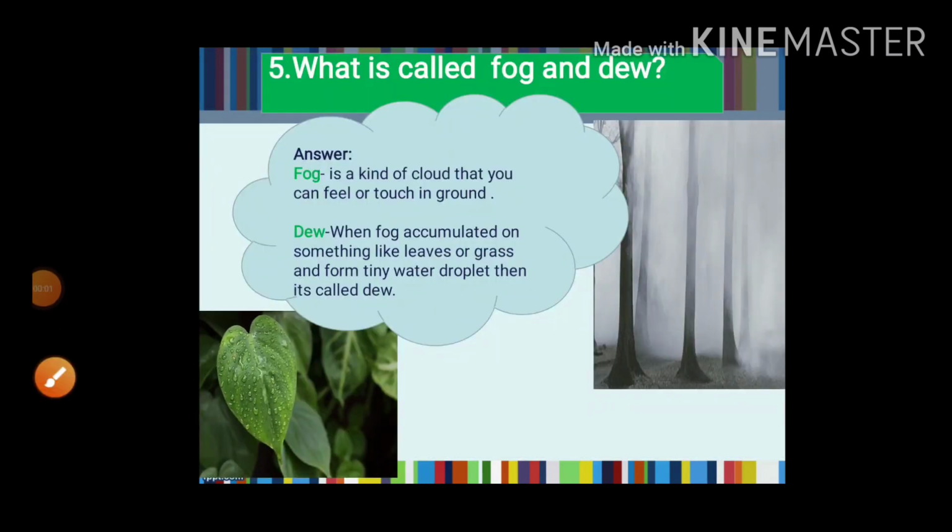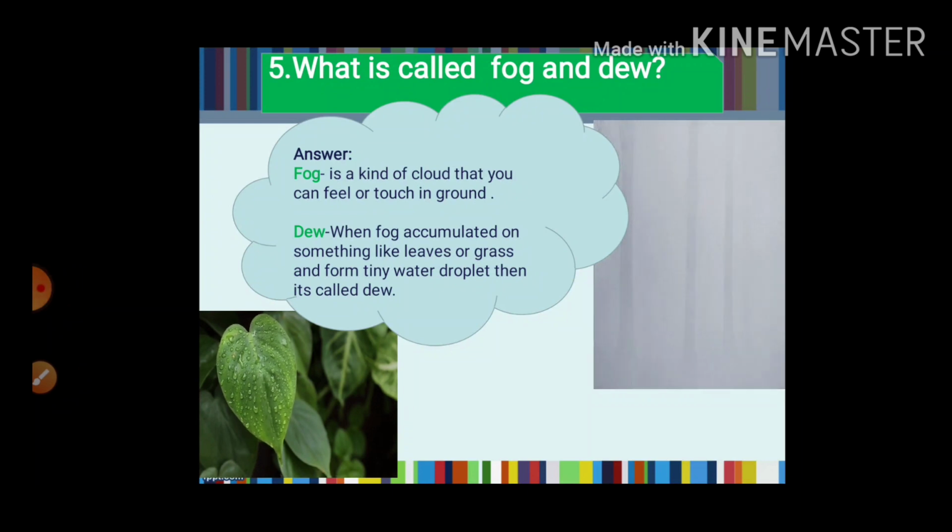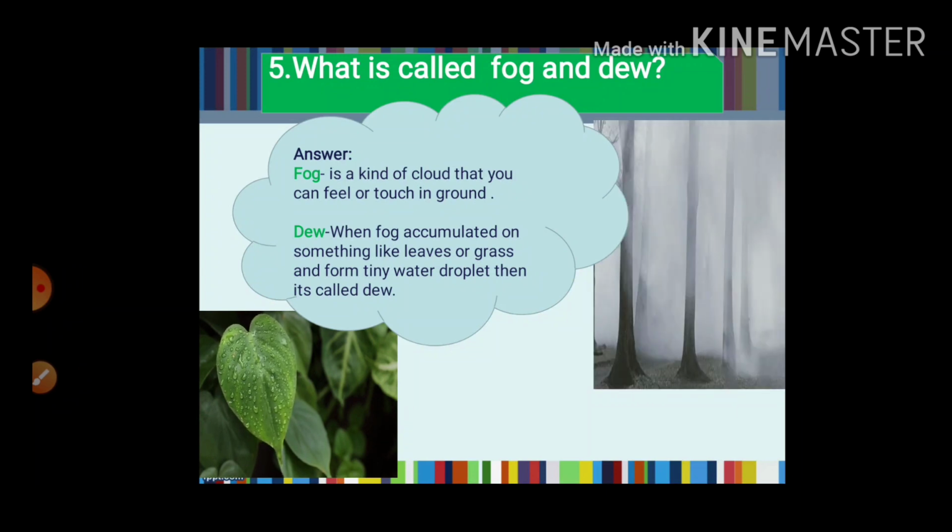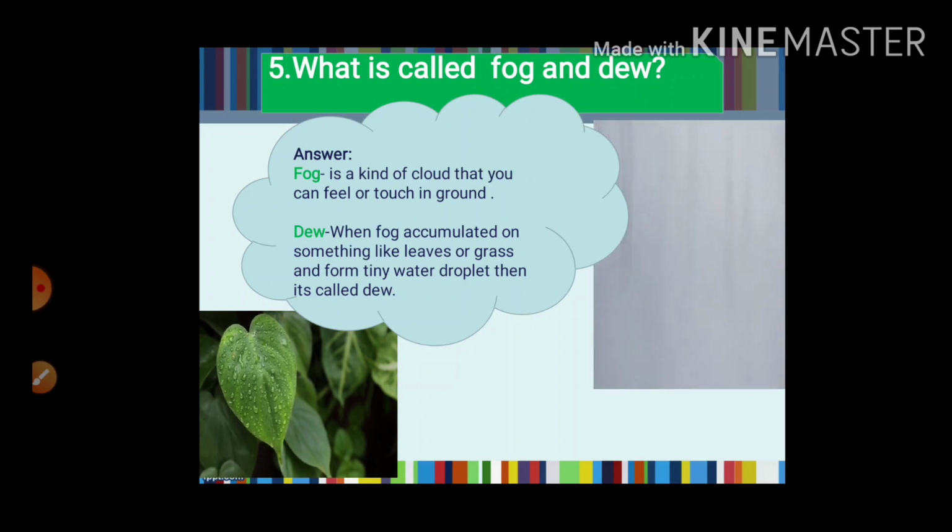The fifth short question is what is called fog and dew. Now you have learned about clouds, how they are formed, all those things you have learned in the previous classes. Now what is fog? Fog is a kind of cloud that you can feel or touch on the ground. Again, what is fog? Fog is a kind of cloud that you can feel or touch on the ground. On the right side of the slide you can see the picture of fog.